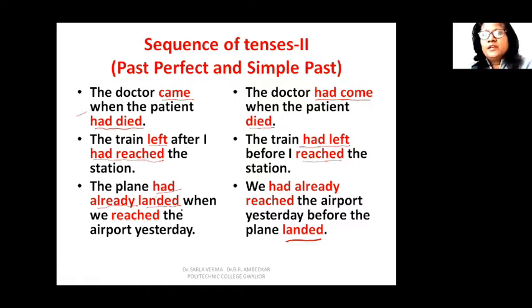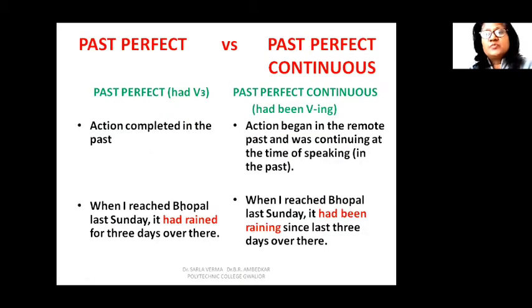And if you are using it correctly, your meaning will be communicated effectively and exactly as you want it to be communicated. Then we have past perfect and past perfect continuous tense. So past perfect suggests action which is completed in the past. We have already discussed this. And past perfect continuous is that action began in the past or in the remote past, and it was continuing at the time of speaking in the past.